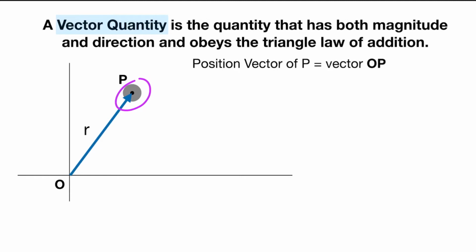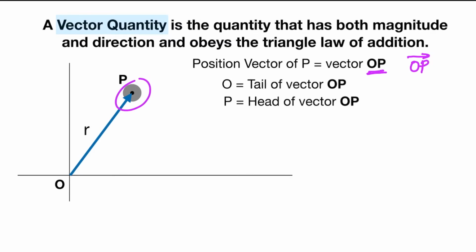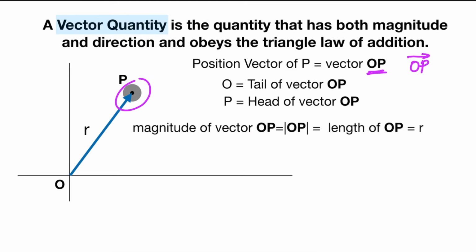We present the vector in the form of capital letters, like this OP, or we can present this by putting an arrow on the head of the vector. Here O is the tail of the vector, P is the head of the vector, and the magnitude of vector OP is given by the length of this vector. It is represented by R and written as the modulus of OP.